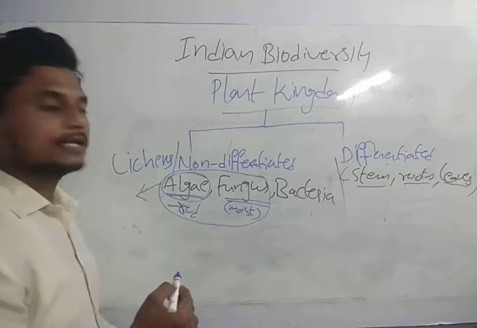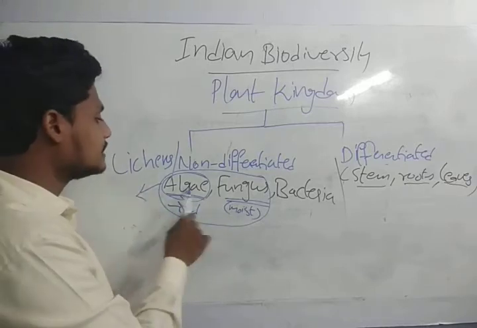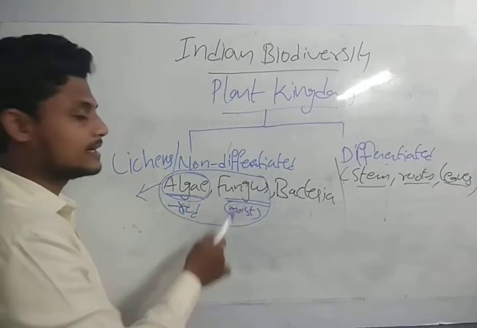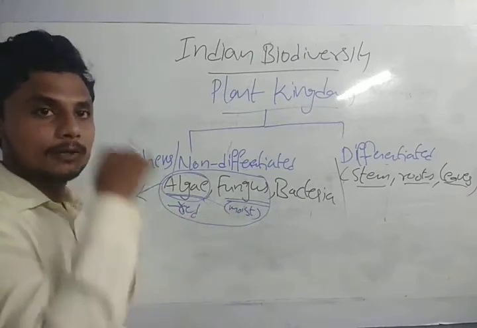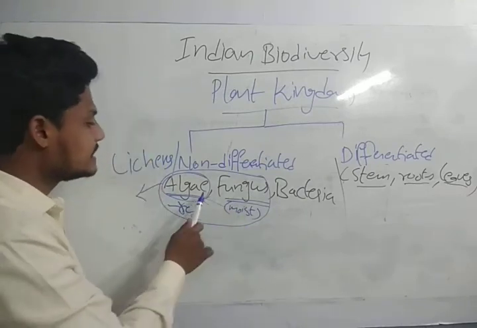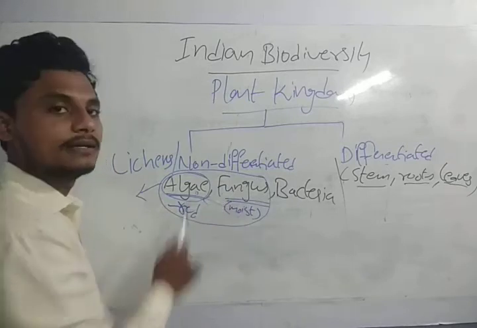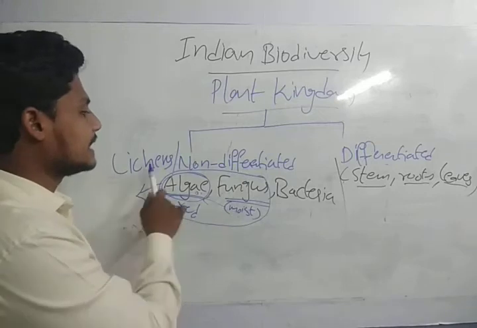Lichens. Lichens means the symbiotic association between the algae and the fungi. Algae will prepare food for the fungus, and the fungus will give moisture to the algae. Symbiotic means this organism is helping this one, and this is helping this one. This is called a symbiotic association. This is called a lichen.